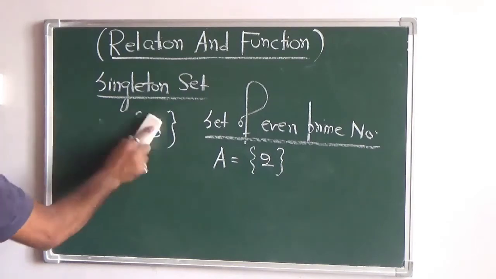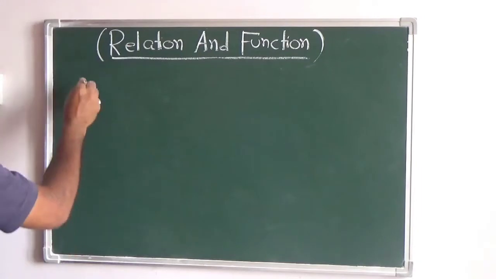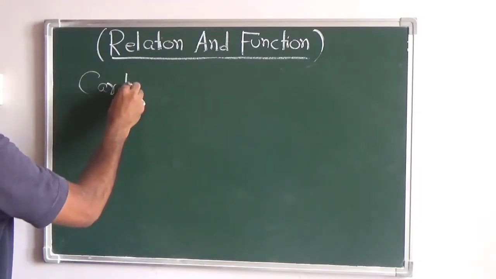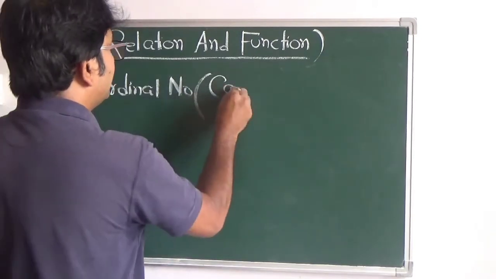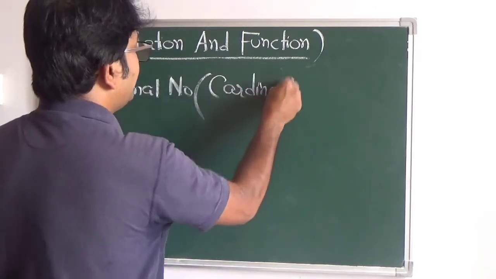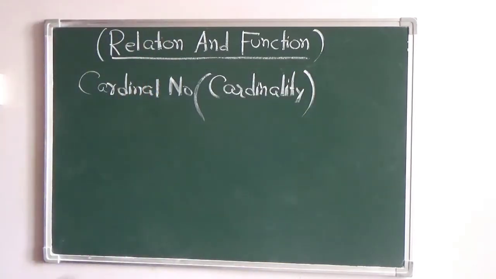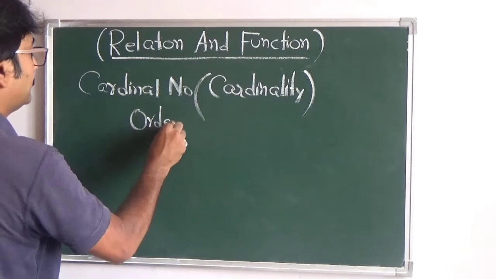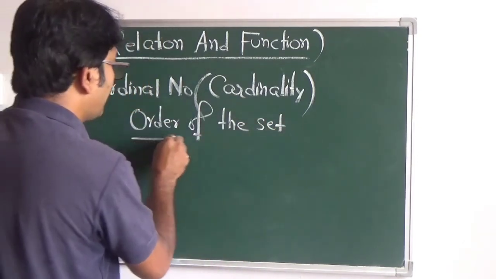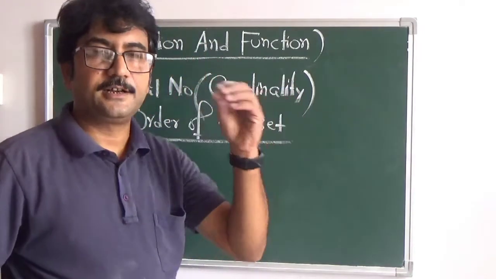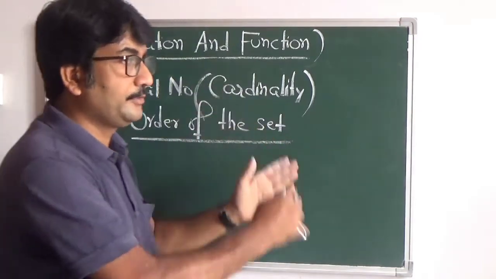Then the next one, we talk of cardinality, as we have just discussed. Cardinal number, or we can say cardinality. We can also call it the order of the set. Whatever I am discussing right now is all the previous things that you have already done in class 11. I'm just reviewing it in today's class.